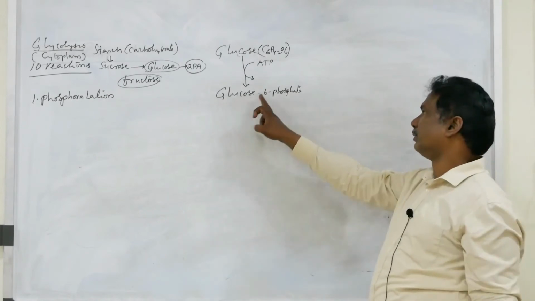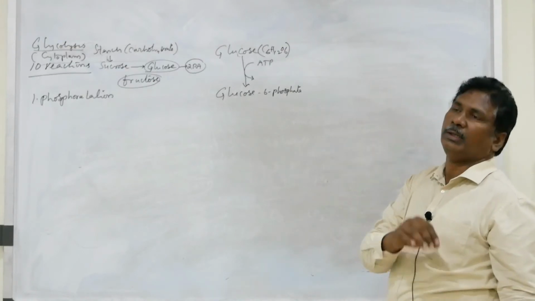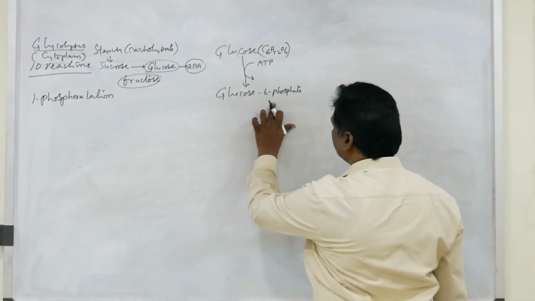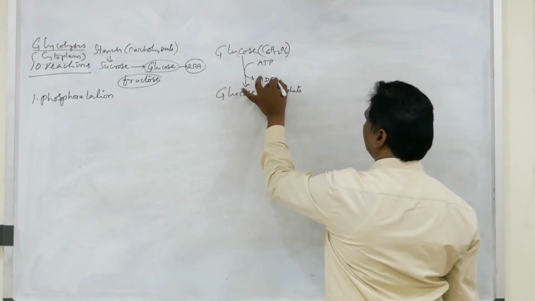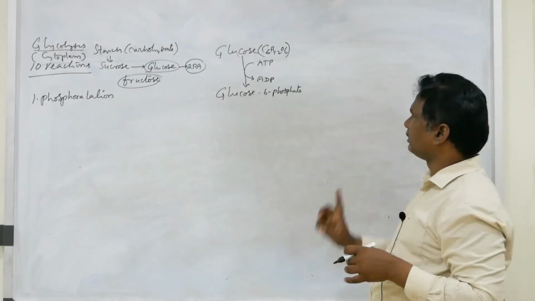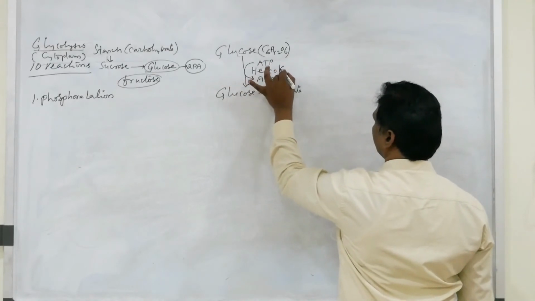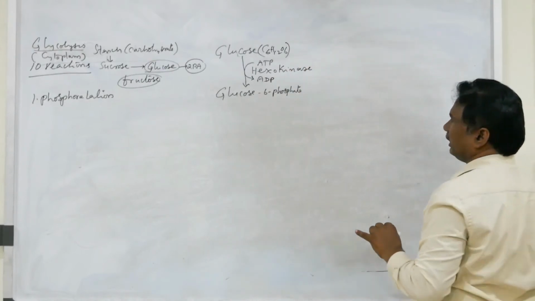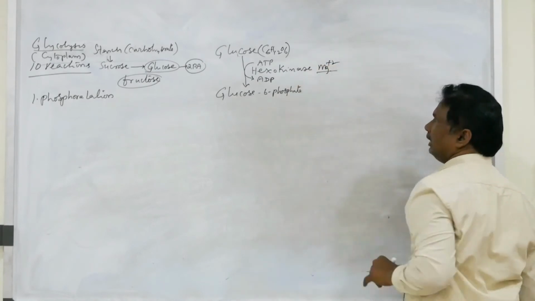Glucose 6-phosphate means only one phosphate, attached on the 6th position of the glucose, and ATP is converted into ADP. The product is glucose 6-phosphate, in the presence of the enzyme hexokinase, whose activator is Mg2+.